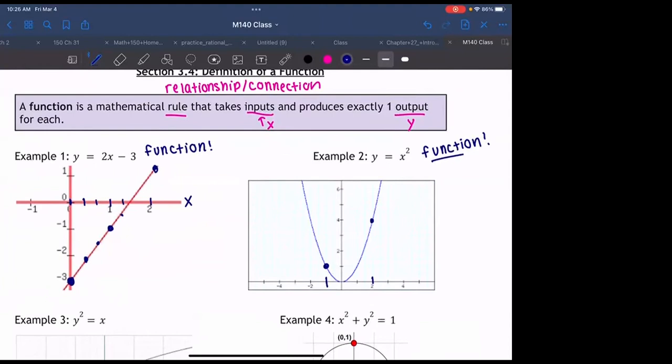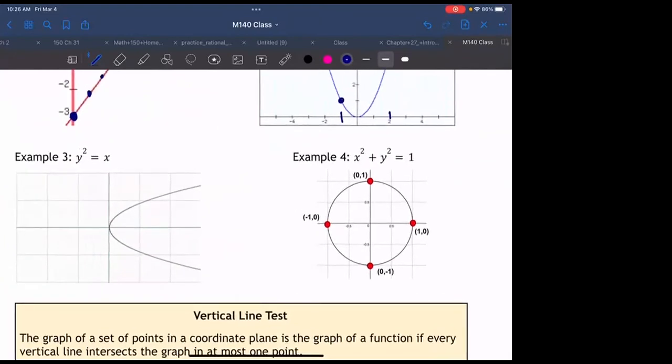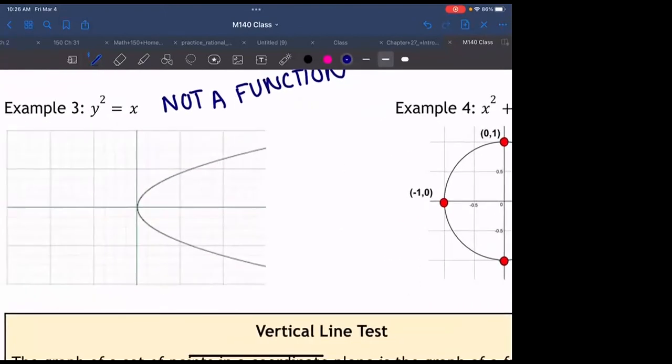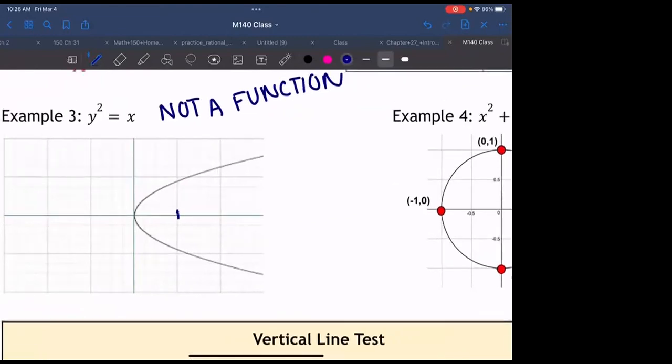Okay, let me give you an example of something that isn't a function. Okay, so this is not a function, and I'll show you why. Let's take x equals 1, our input. Input's 1. How many outputs do I have? 2, right? I have this one and this one. So for one input, I'm getting 2 outputs, which is against our definition of a function. So this is not a function because we have 2 outputs for one input.